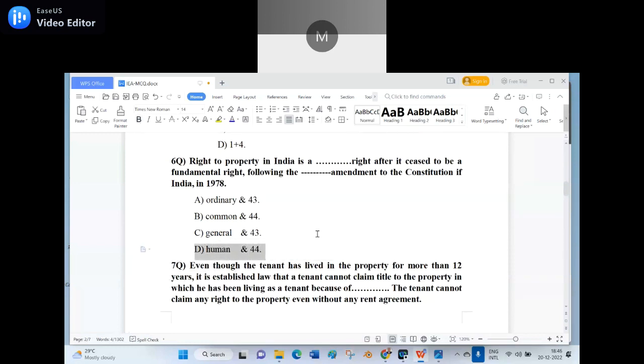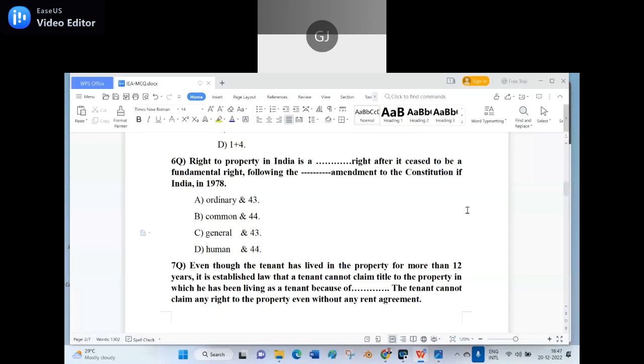Option C, general and 43. Option D, human and 44. Which one is the appropriate answer? It is the 44th Amendment. I give the options A, B, C, D, and there are two blanks. Sir, common and 44.